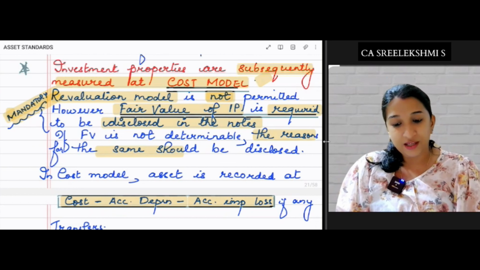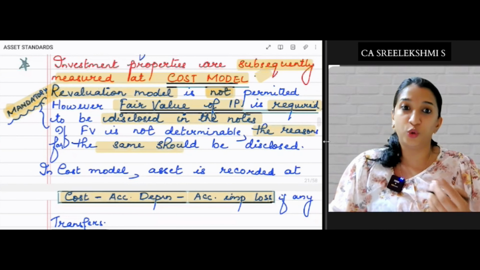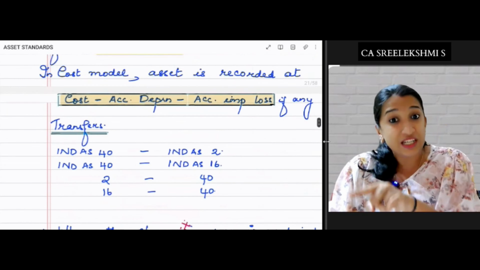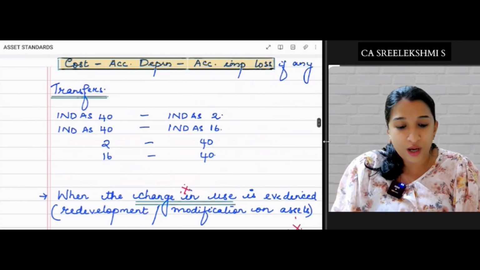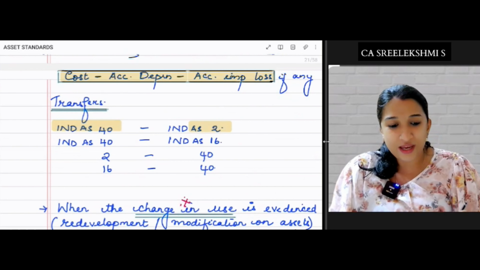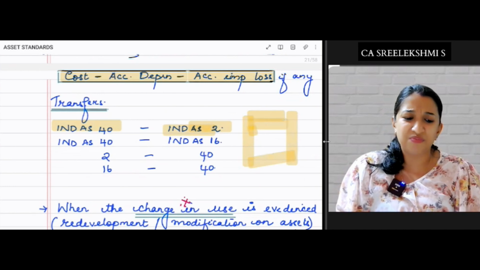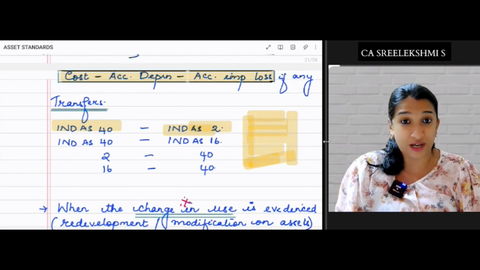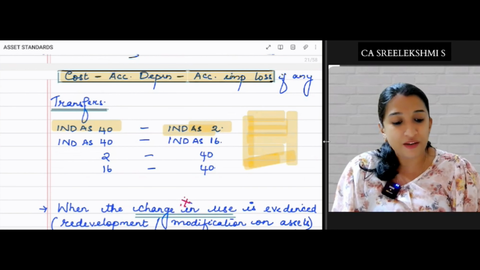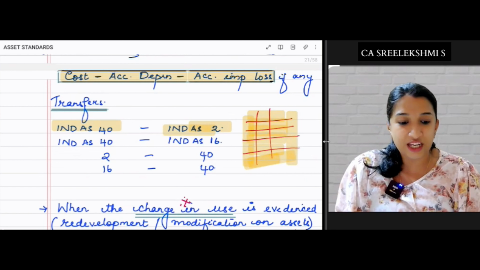Okay, fine. Then can you make a transfer from Ind AS 40 to Ind AS 2? What is that? It was an investment property, and now you are reclassifying it to inventory. So I have a huge plot of land, held for capital appreciation or rental purpose. Now I am dividing it into a few plots and selling each plot.